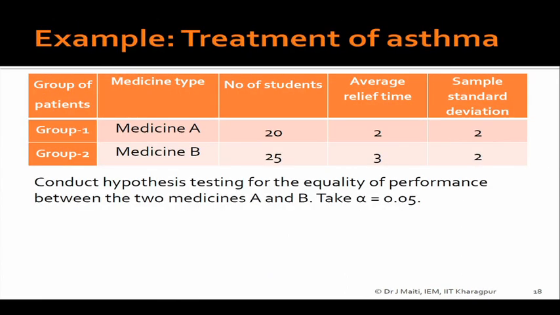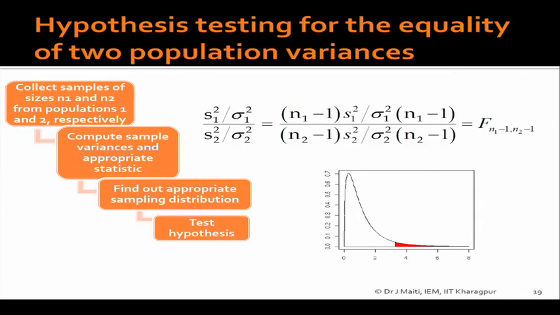This is another example, where we want to test equality of performance between two medicines. The confidence interval case you have seen. Now, equality of two population variances. Should I go for this? I think you all will be able to find this out.